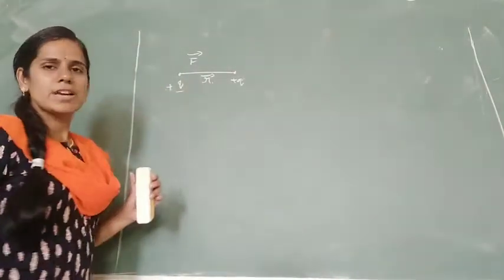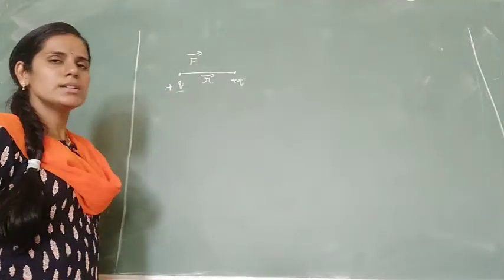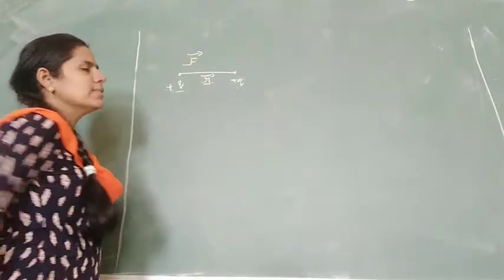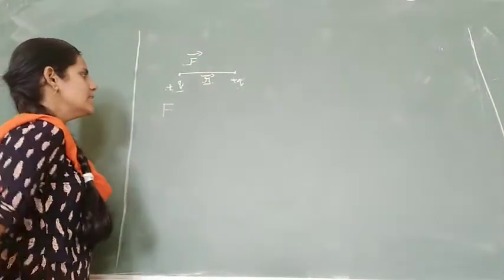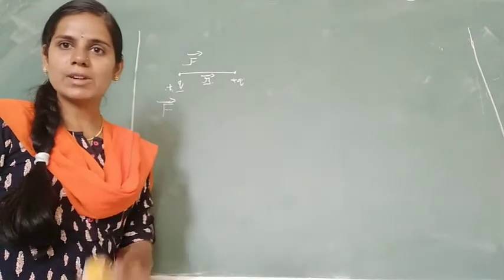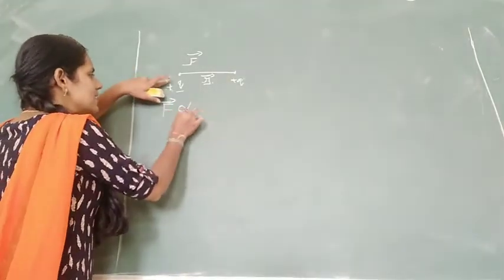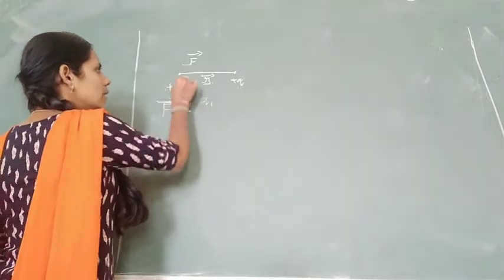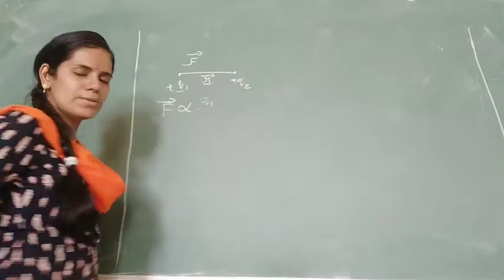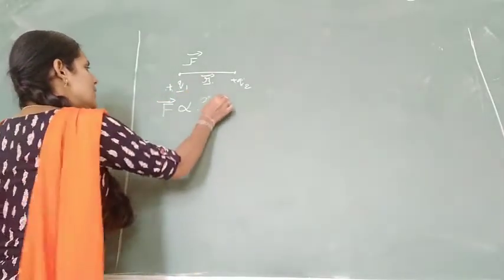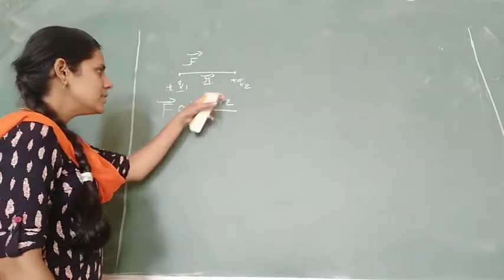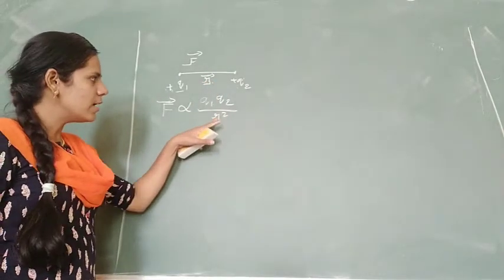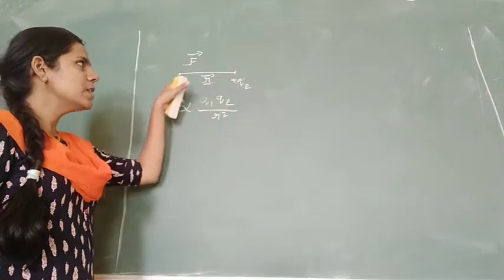The unit of charge I have already told in our last class. Here two charges are given and the distance between them is r, and there exists a force between them. The force is acting on the two charges in electrostatics. The force between point charges is directly proportional to the product of the two point charges, Q1 and Q2, and inversely proportional to the square of the distance R between the two point charges along the line joining.